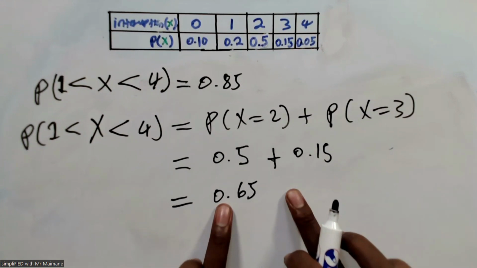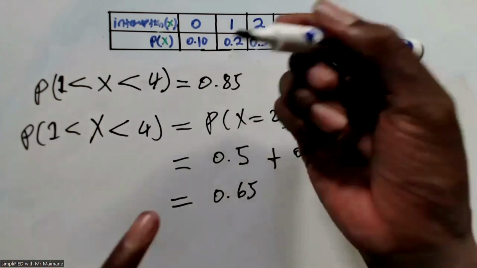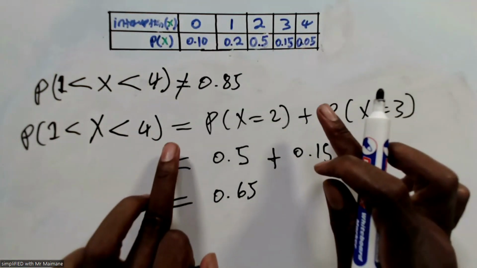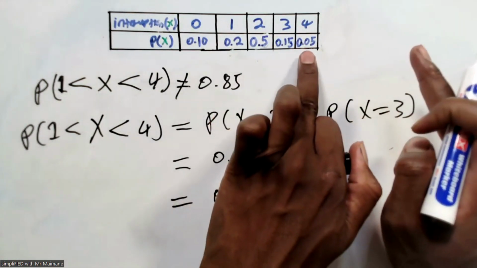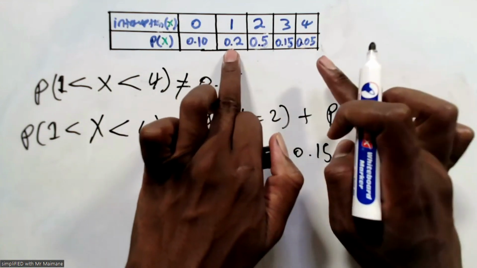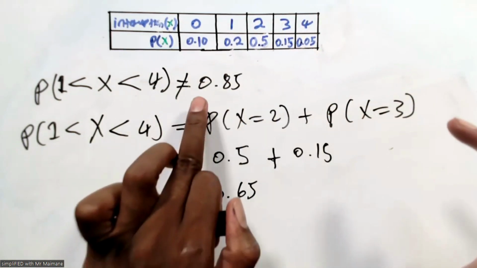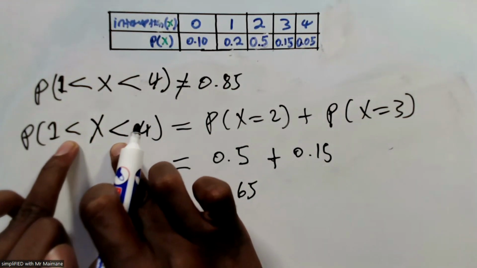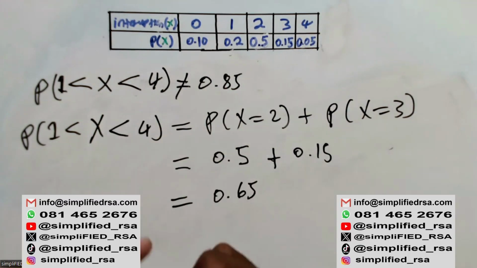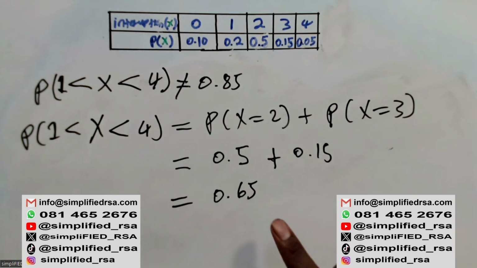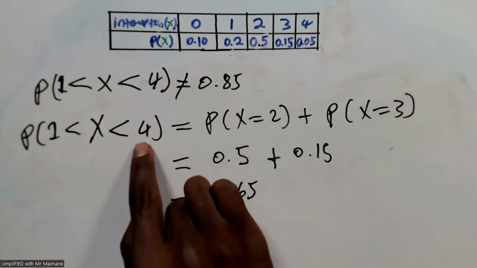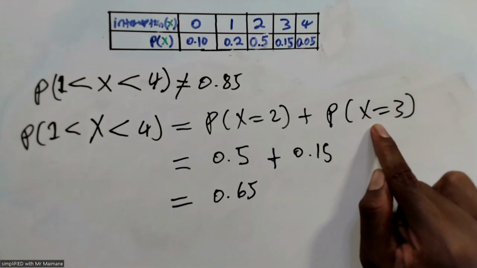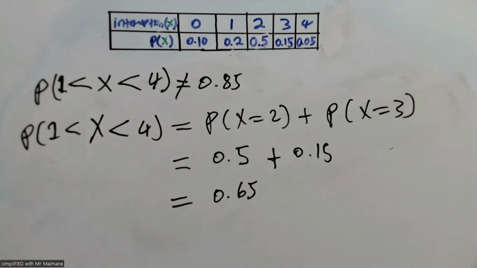I believe somehow yes, okay, the thing is this is not equals to that. But the trick was somehow they could have added this and that, this and this and this and this to get 0.85. So you could be confused to think when the equal sign is not included like that. But otherwise, the probability between 1 and 4, when 1 and 4 are not included, we only add probability of 2 and probability of 3, which is that.